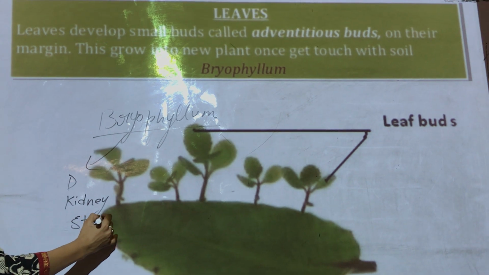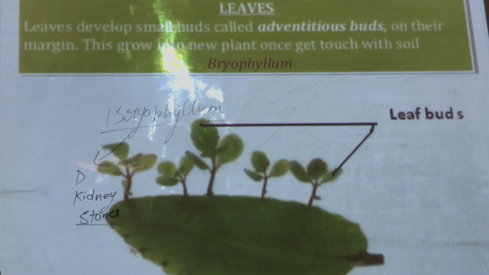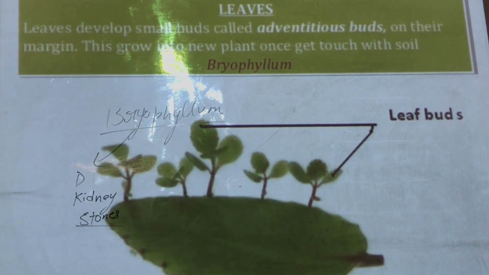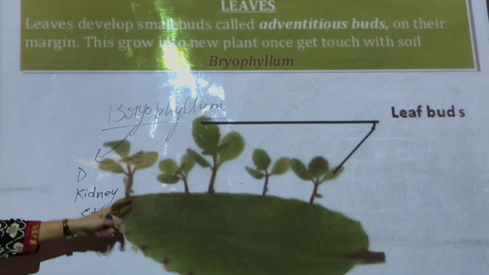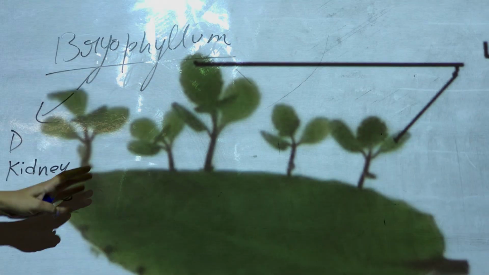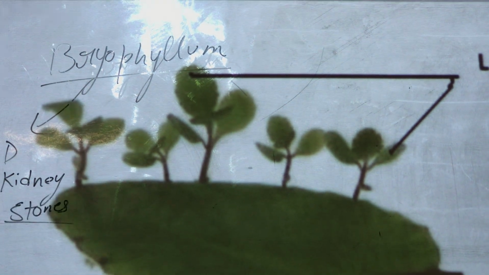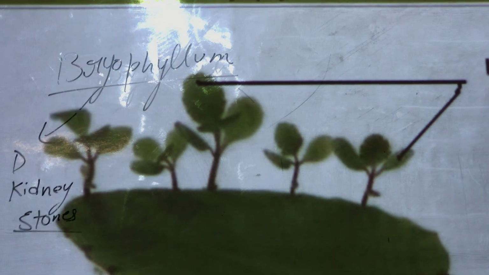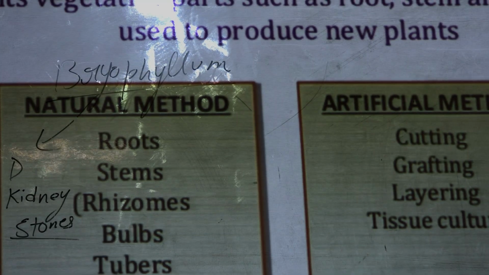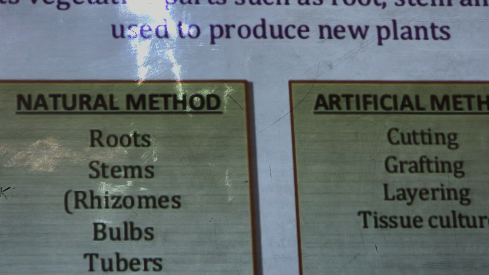So there are many varieties of bryophyllum, and these leaves are taken by patients to kill the kidney stones and like that. So they also develop from these buds. Can you see here? These buds are growing into plants. So from the leaves there come buds, and from buds the whole plant is growing. So this is the magic. Okay, it's not the magic, actually it's a science. Okay, so that's the vegetative propagation part.